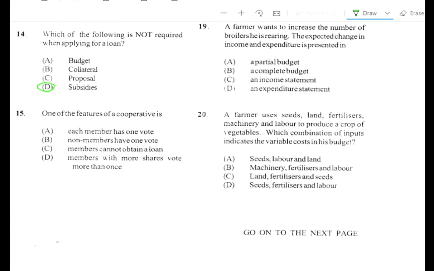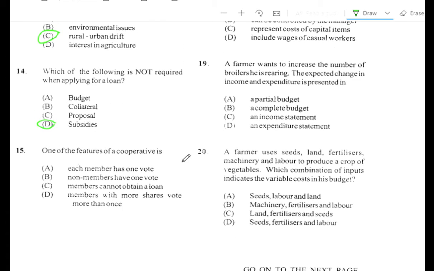Question number 15. One of the features of a cooperative is A. Each member has one vote. B. Non-members have one vote only. C. Members cannot obtain a loan. D. Members with more shares vote more than once. Now, the correct answer is A. So there are principles that govern cooperatives, and this is one of them. Each member has only one vote.